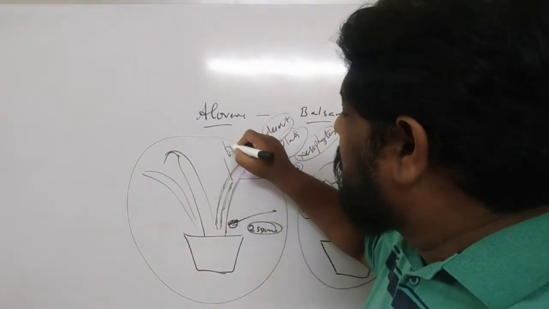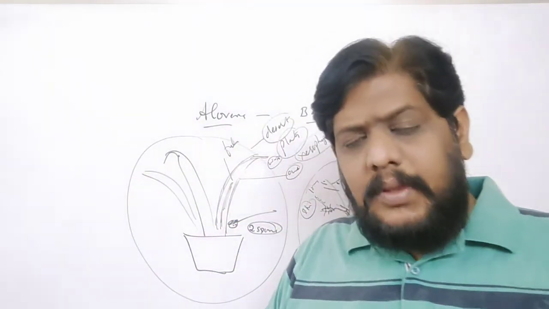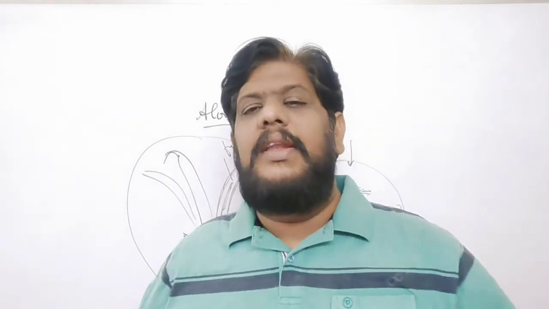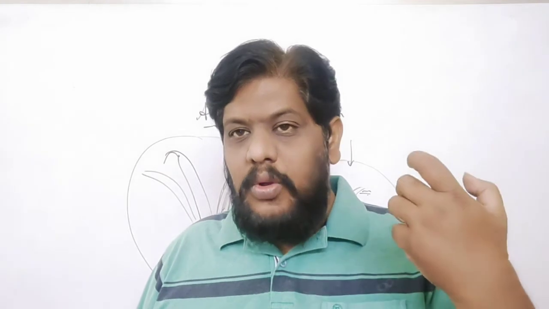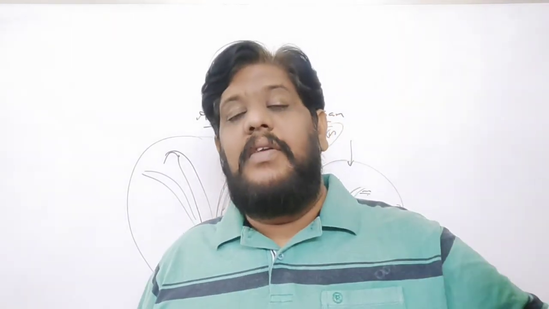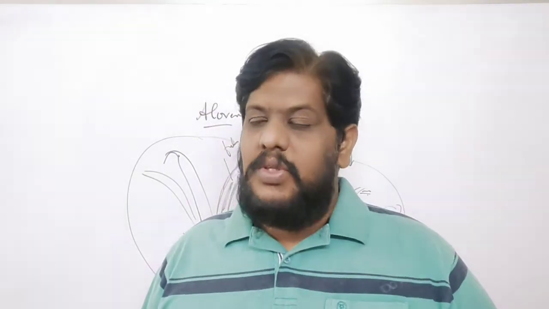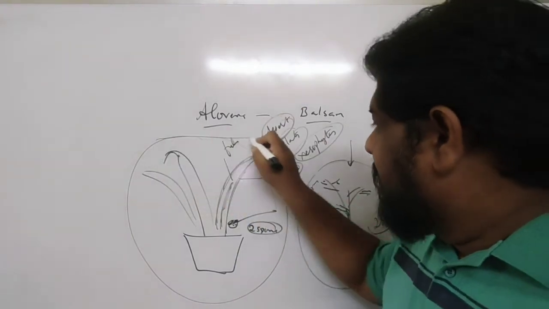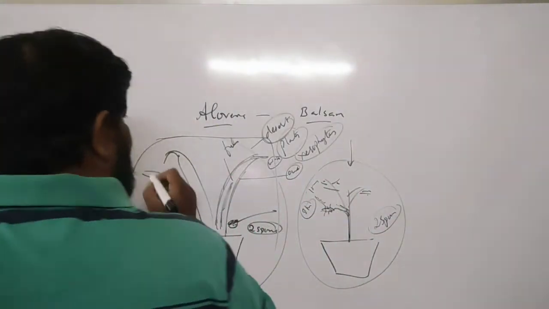If you go to the desert plants or deserts, the rainfall in the desert is absolutely low. There is no water in the desert region. So whenever they get rainfall, they have to save that water. If they don't save that water, the next rainfall will be after many days. Till then, they have to survive. That is how these xerophytes have adapted themselves to live in this desert ecosystem.